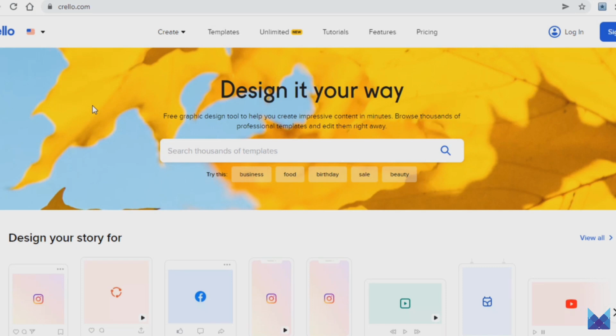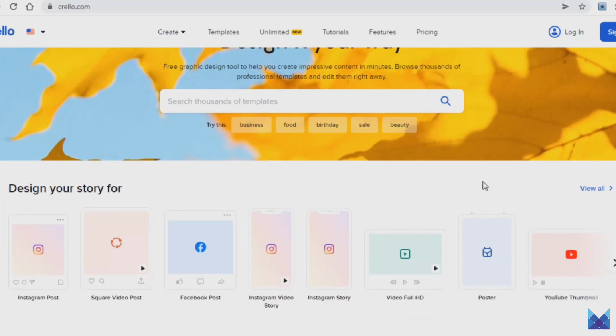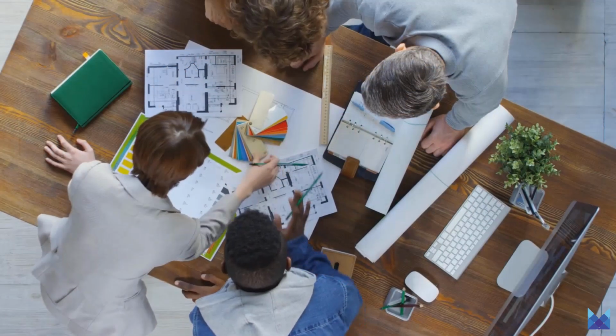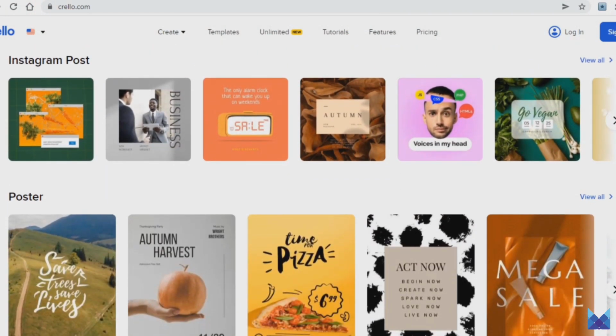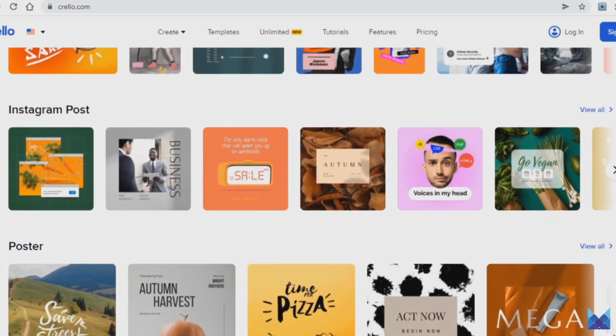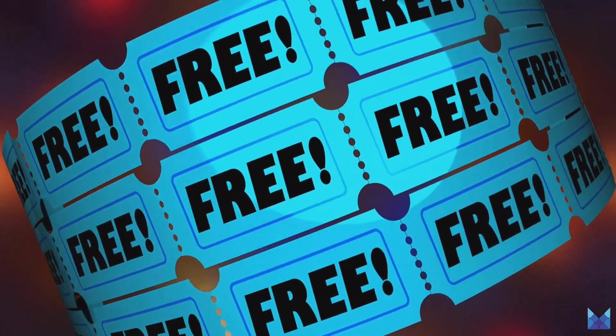Multiple platforms are involved as I announced prior, so let's get right to the first one you will need to come to. It's called Krello.com. What this platform basically is, is a website where you can design a variety of things through the use of the thousands of templates this website has to offer. And before it even crosses your mind, this is a free website, so no investment needed whatsoever.